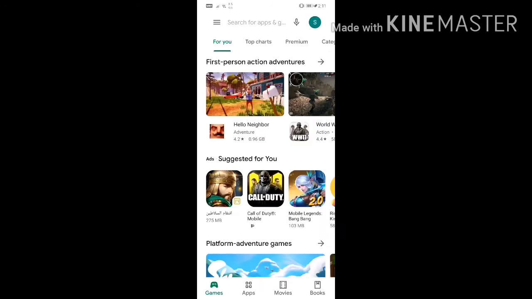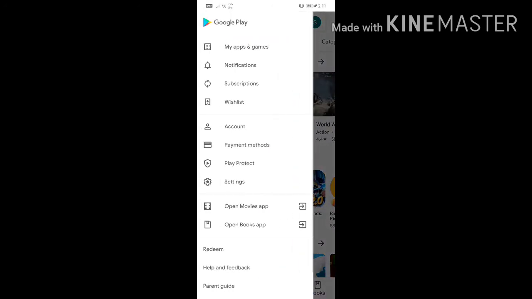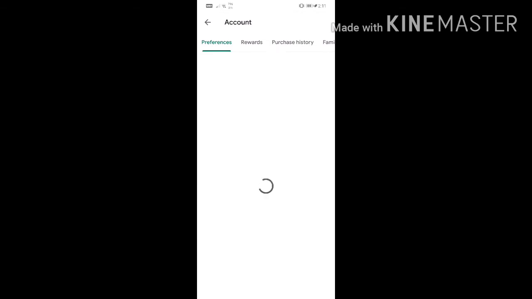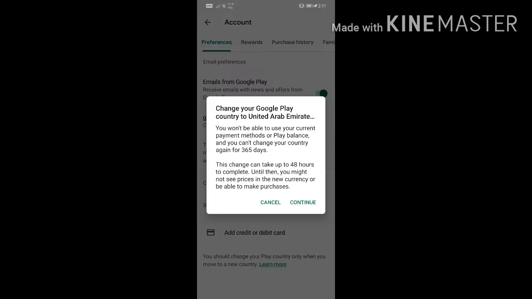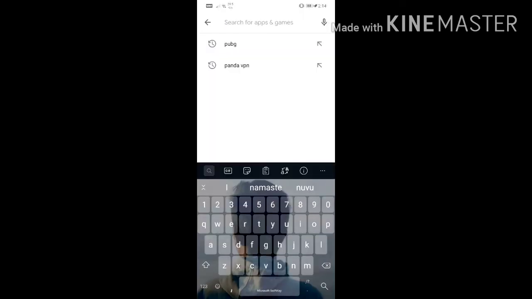Once it opens, just click on the three bars. You can see Account there. In Account there is Preferences. In Preferences you can find the option to add a credit card or debit card. You don't need to worry, no amount will get deducted. While adding the credit card, you need to choose the country. You can choose a country other than India, and fill in some details like city and the pin code.